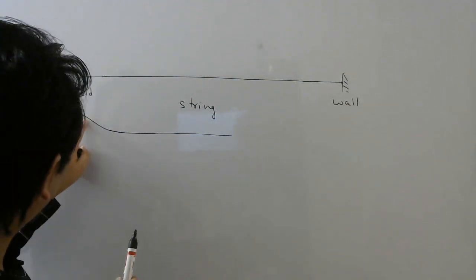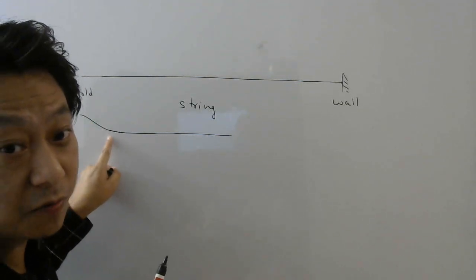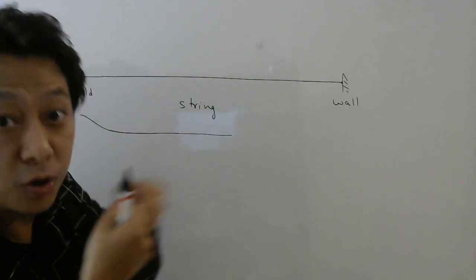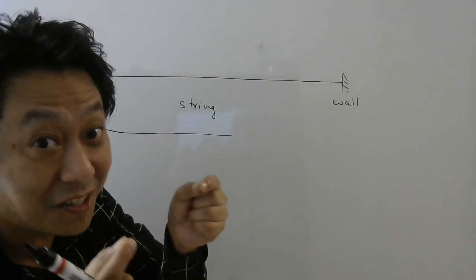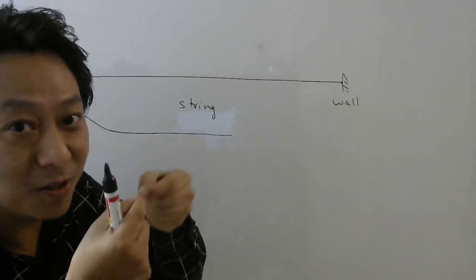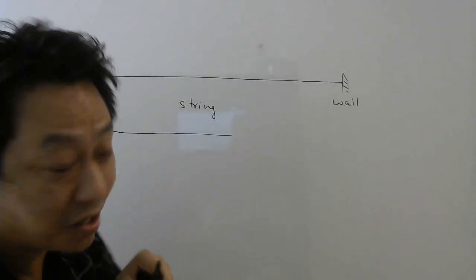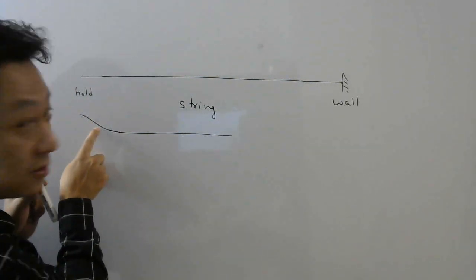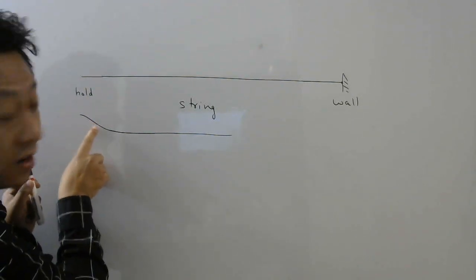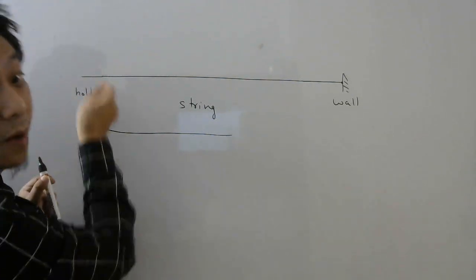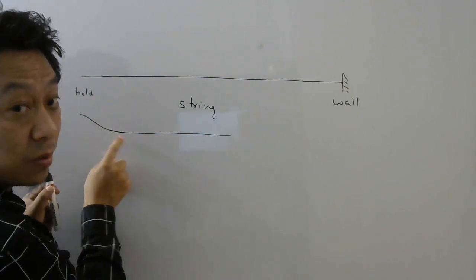Now, because these small parts of the string, they exert force on each other. What is that force called, if you remember? Tension, right? So the tension is the force between different parts of the string. So because of interaction between the string, when this part goes up, as you can see, this will pull this one up. This will pull this one up.